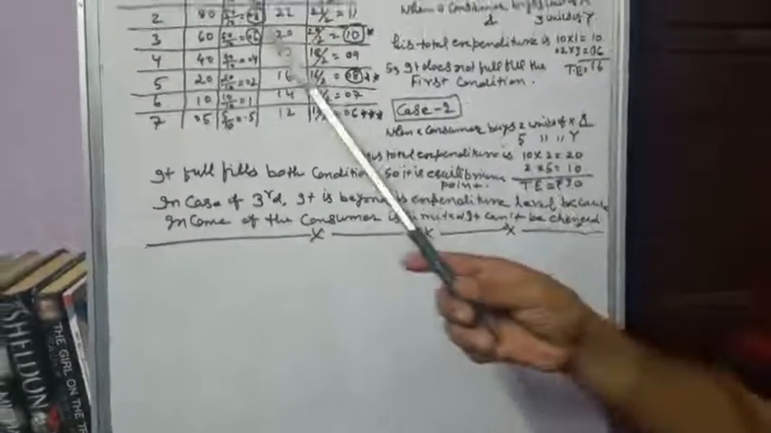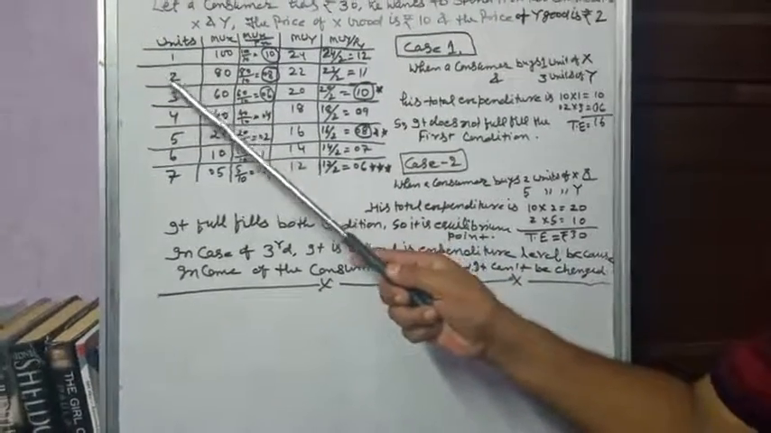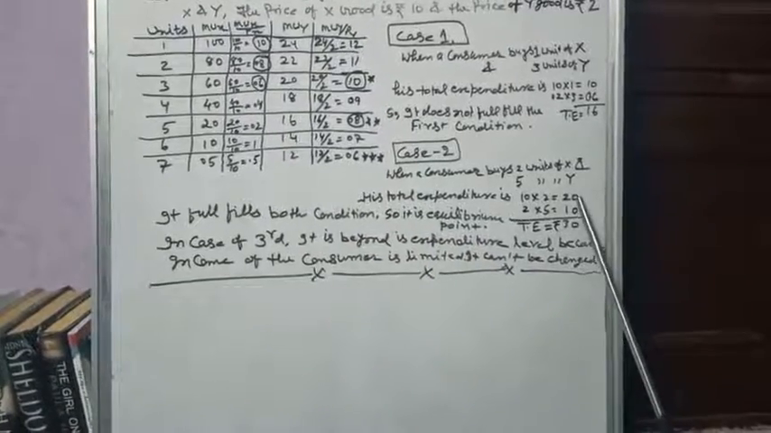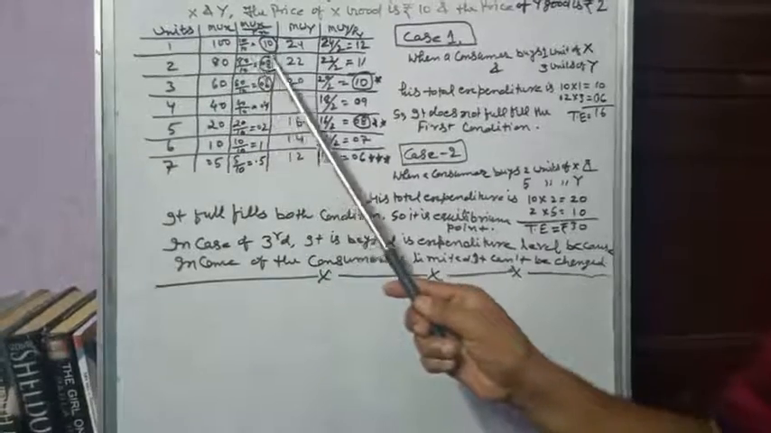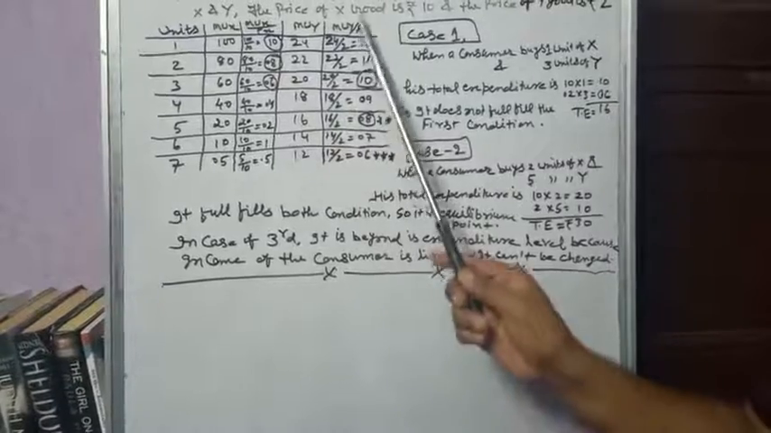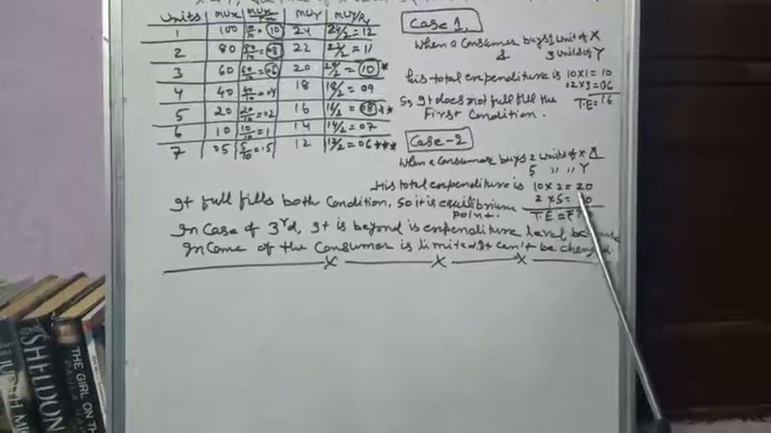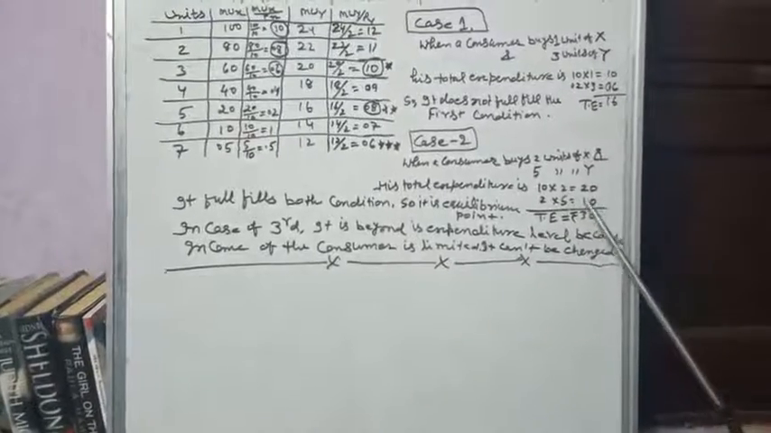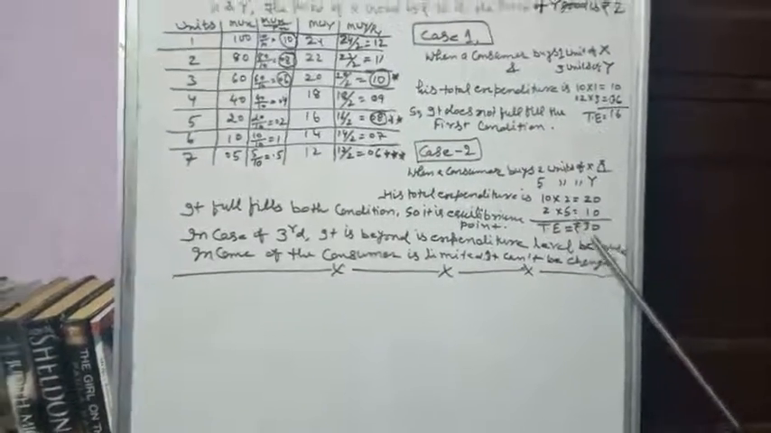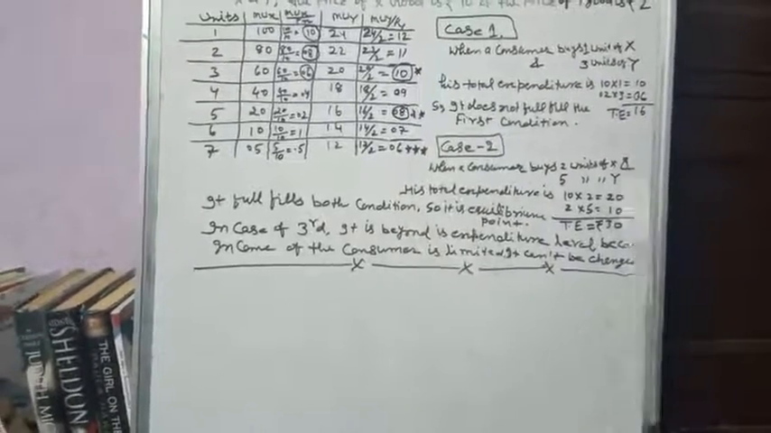In case 2, what do we find? We find that the consumer is ready to buy the second unit of the commodity and his total expenditure will be 10 into 2, that is 20, and the same 8 units of satisfaction indicates, for Y commodity, the 5th unit. So his total expenditure is 2 into 5 is equal to 10. In this way, the total expenditure on X and Y is equal to 30. In this way, we can say that it fulfills both the conditions.